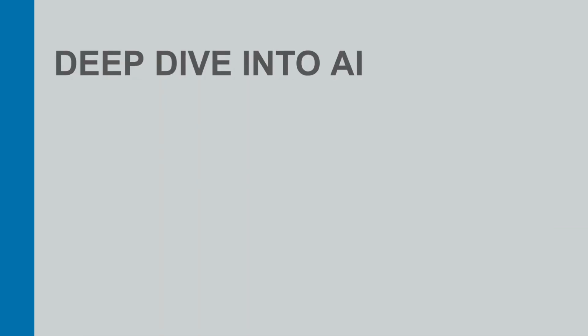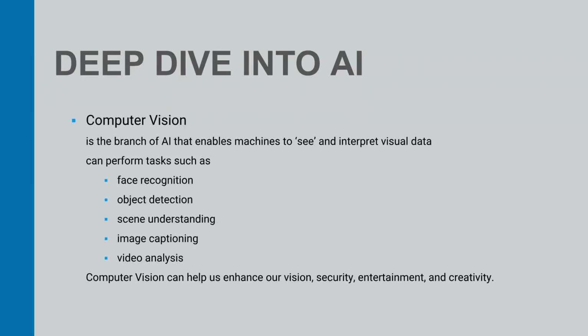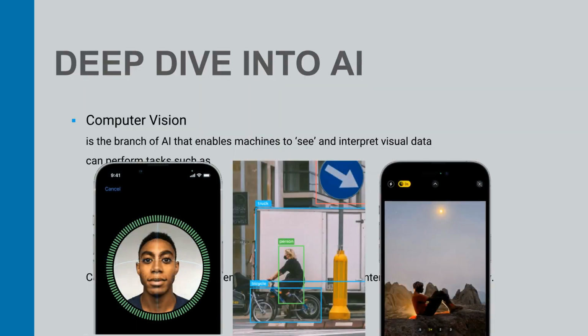Computer vision is the branch of AI that enables machines to, quote, "see" and interpret visual data, such as images, videos, or scenes. Computer vision can perform tasks such as face recognition, object detection, scene understanding, image captioning, and video analysis. Computer vision can help us enhance our vision, security, entertainment, and creativity.